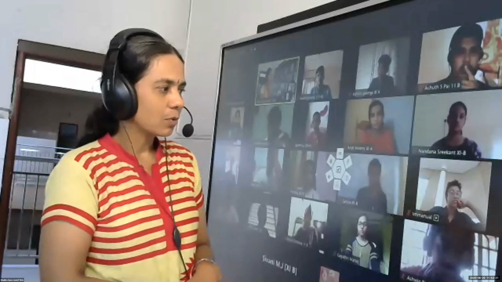What happens when x becomes 0 in the rational function 1 by x, Emmanuel? Not defined. 1 by 0 is not defined. So we are taking the domain as all the real numbers except 0. Similarly, for the range, we are taking all the real numbers except 0. Why are we taking the range as all the real numbers except 0?